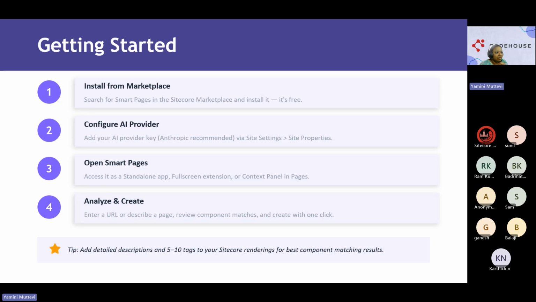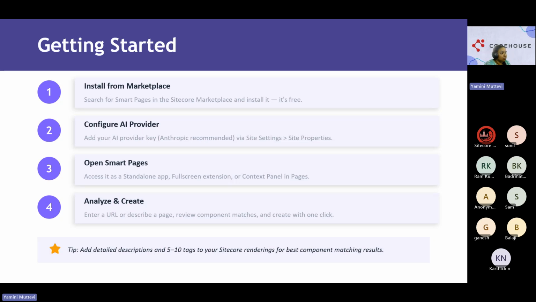So I've added one trick here: we keep an AI key in the site settings. Under site settings, there is a node called site properties. There are two site presets, DX demo or any other site, and we just put it in as other properties here. I can put in Grok, Anthropic, Open Gemini, anything. Four models are supported, and we can put those models in the site properties. The third point is Open Smart Page. It's a standalone app, full screen extension, or context panel.